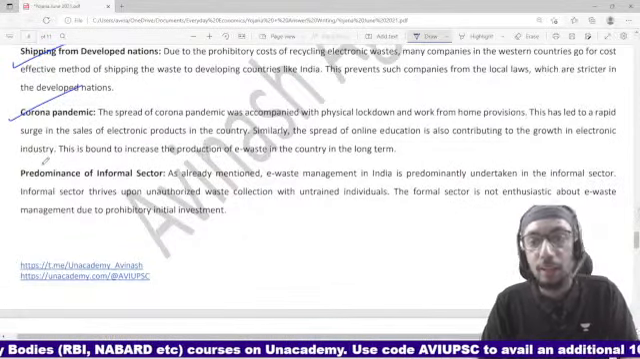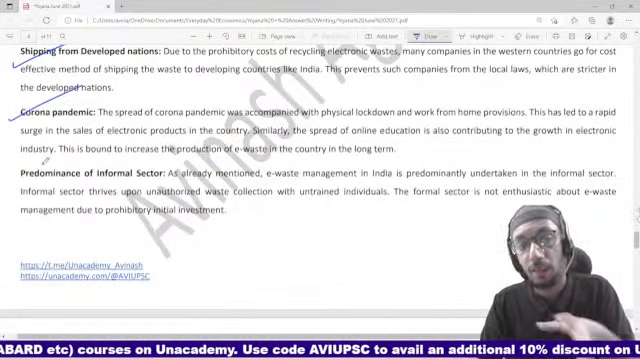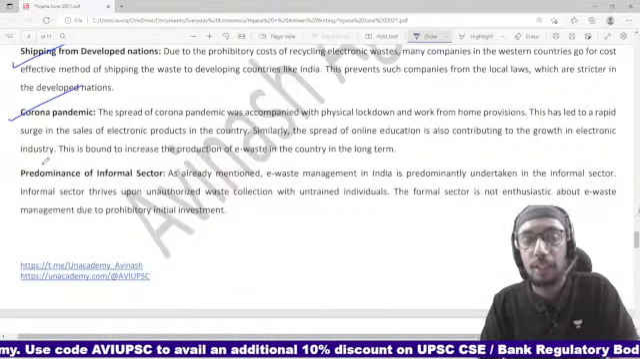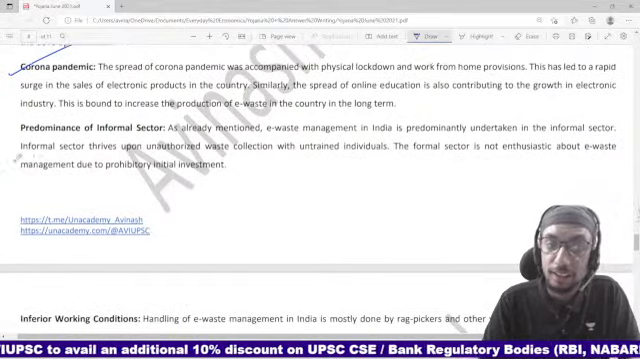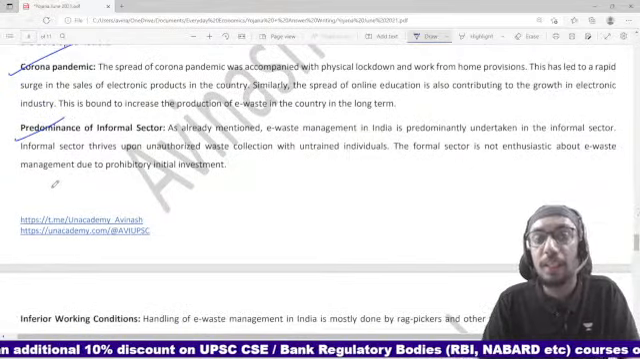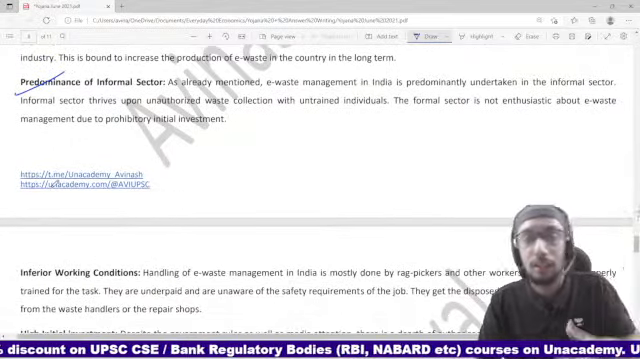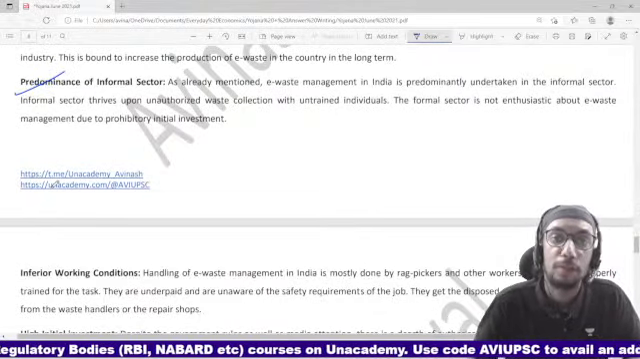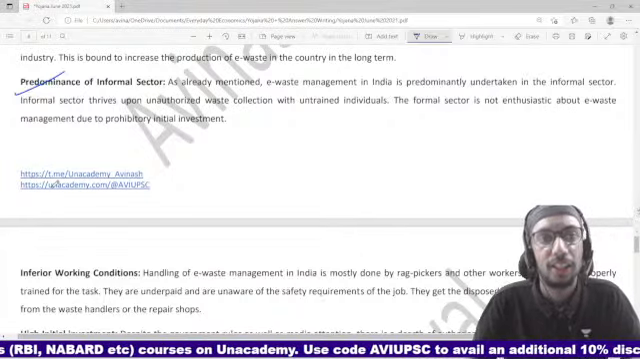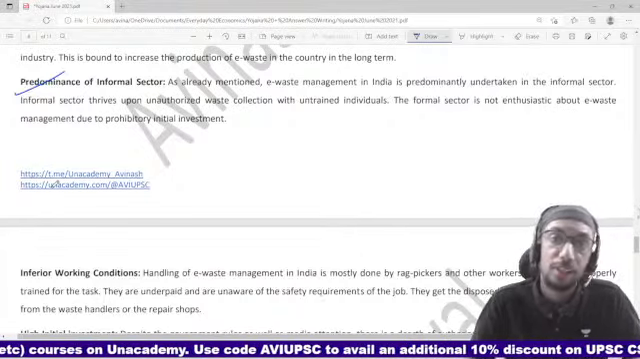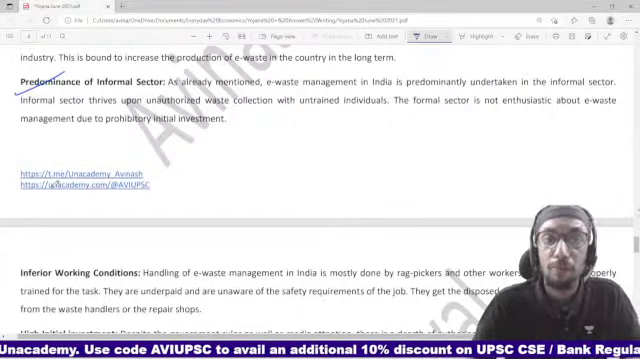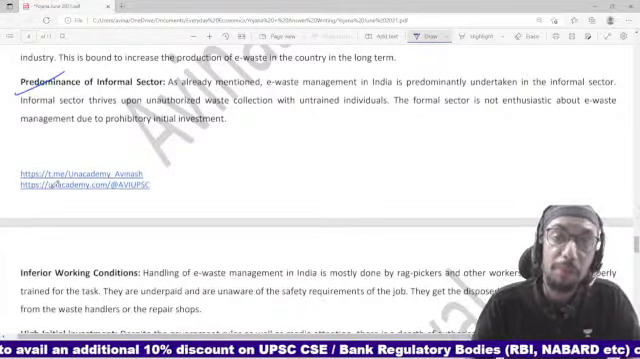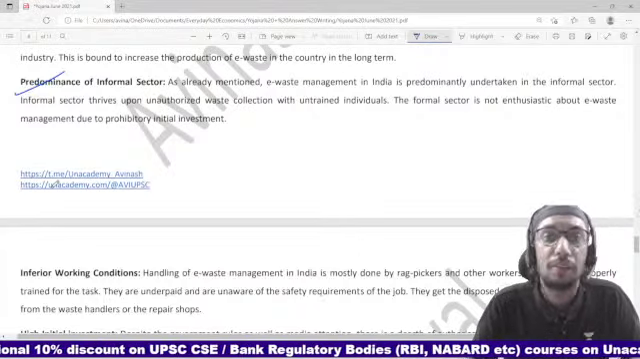Because of the Corona pandemic, there were a lot of restrictions, right? So this entire waste management exercise came to a standstill, right? And predominantly it is being done in the informal sector, because the viability of the business in the formal sector is not really high many a times, because ultimately even e-waste management is a business at the end of the day, right? You're going to try and extract something valuable from that e-waste, probably try to sell it and benefit from it.